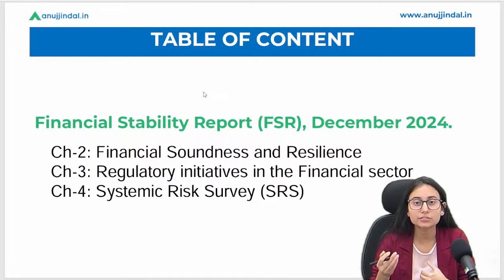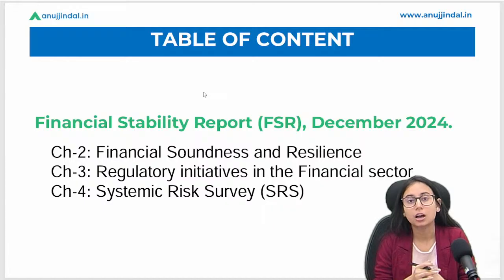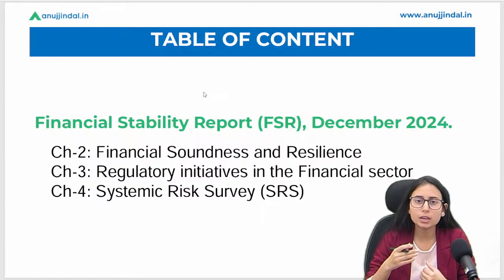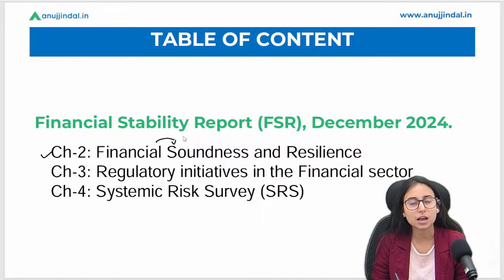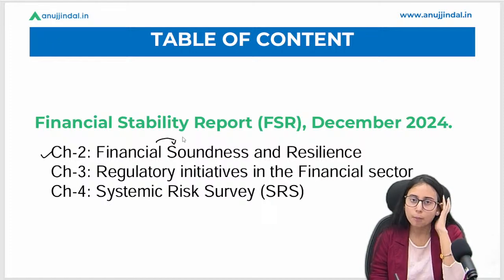We will try to understand the facts and interpret what the financial stability report wants to tell us through these facts, and we will avoid explaining the key terminologies again, because we have already discussed them in detail in our previous session, and hence we are going to complete this report today. In today's session, we have 3 chapters. Chapter number 2 is financial soundness, where we discuss very important data related to banks, NBFCs and urban cooperative banks.